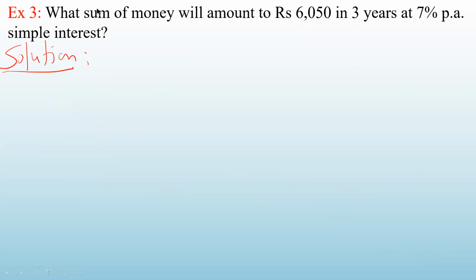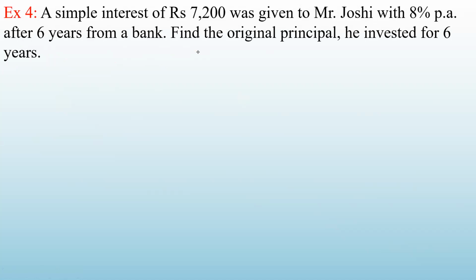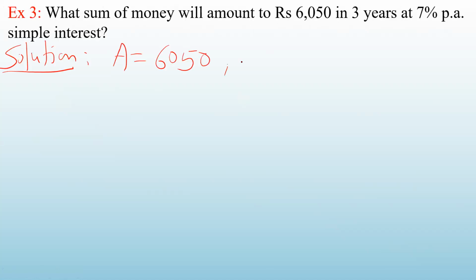Okay. What sum of money will amount to this much in 3 years? That means a certain amount you have kept and it became 6,050 in 3 years. So this 6,050 is the amount accumulated. A is 6,050. Okay. And what else is given to you? N is given to you as 3 years.